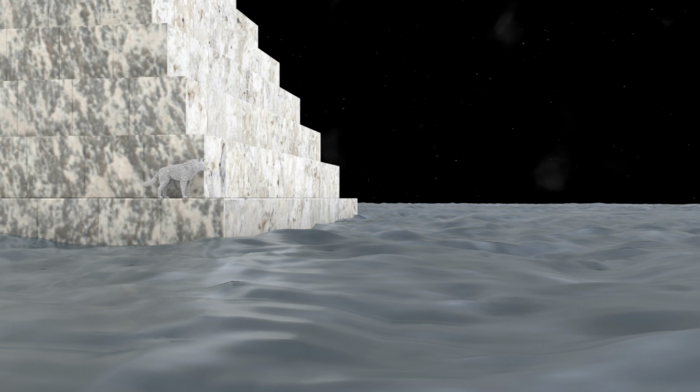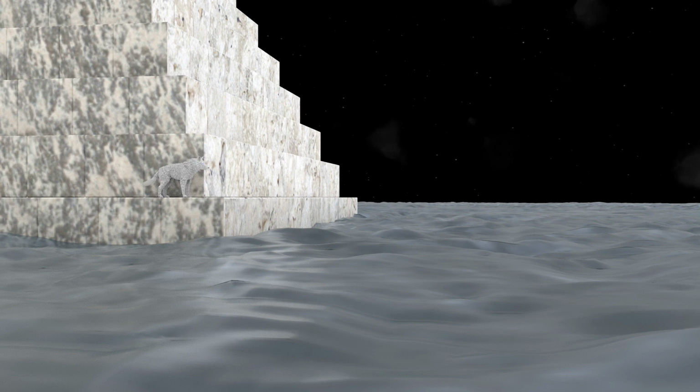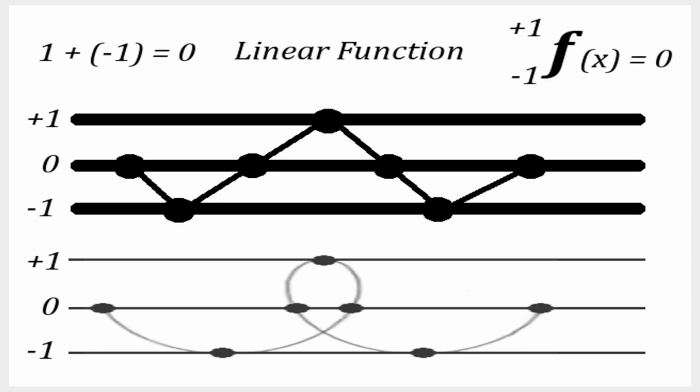So if we follow the math of the Torah, it is talking about a linear function of +1 plus a -1 equals 0, which is better to view as a graph using calculus, such that we have a linear function that sweeps out a specific type of waveform called a brainwave. The top is a 2-dimensional view, the bottom is a 3-dimensional view, proving this is a helix, also known as one strand of DNA, and Nikola Tesla called this alternating current or AC frequency, proving the Torah is written in math. To understand trinary math, we must understand the Torah or Bible, because electricity makes light, and all light without darkness is how God is defined in the Bible.